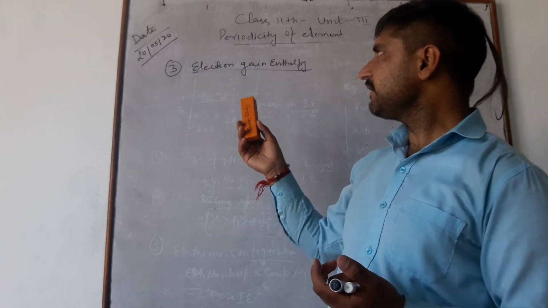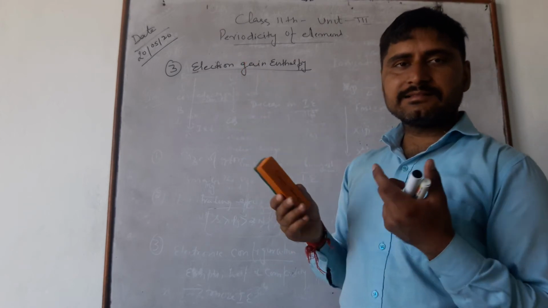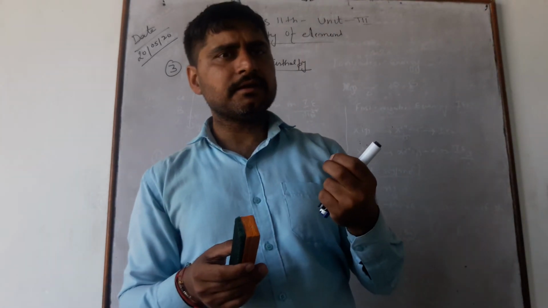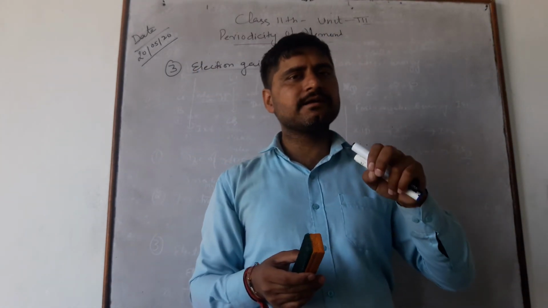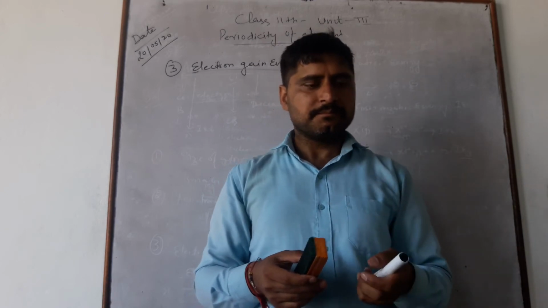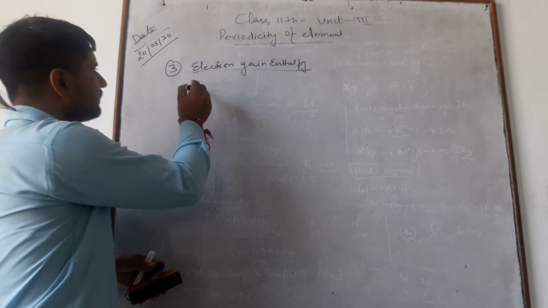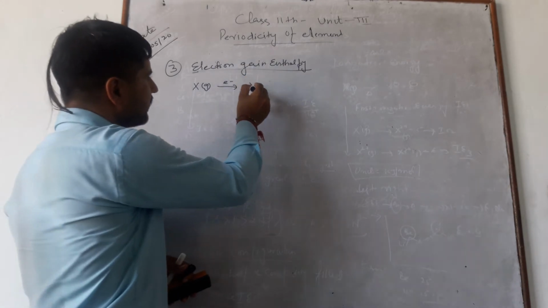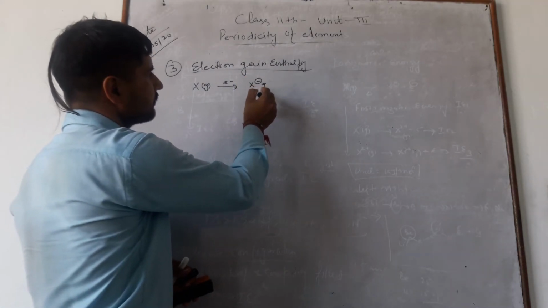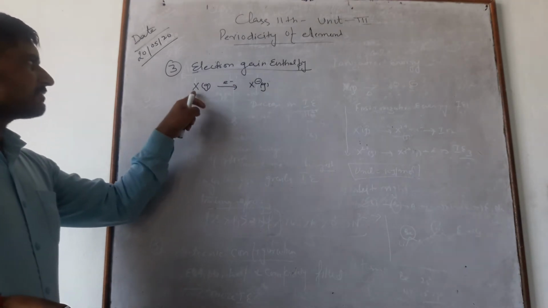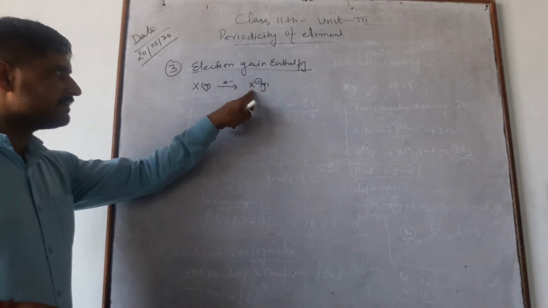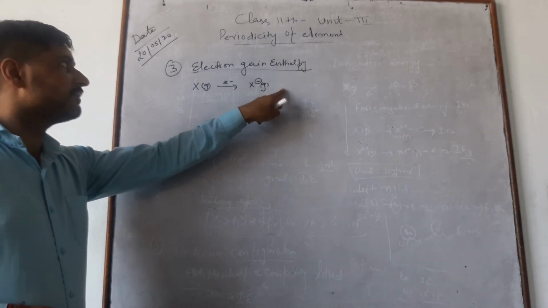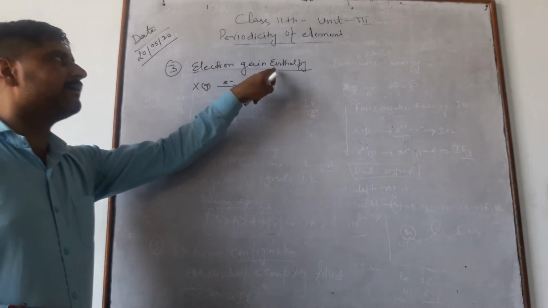We can define it here. The electron gain enthalpy is basically the energy released when an electron is added to the gaseous atom. For example, I write here some X gaseous atom. When we add an electron, we get X negative gaseous ion. How much energy is released when we convert X gaseous into X negative gaseous, we call electron gain enthalpy.